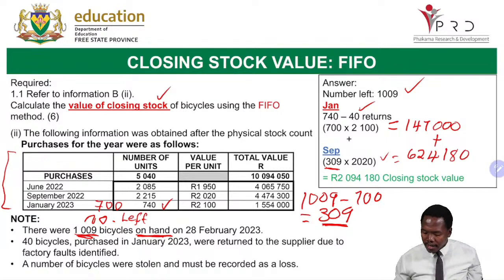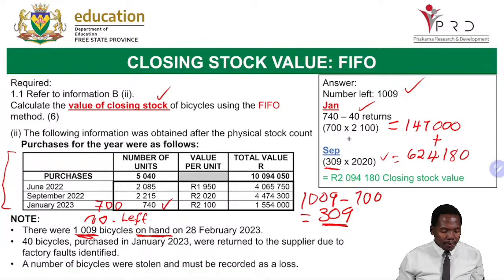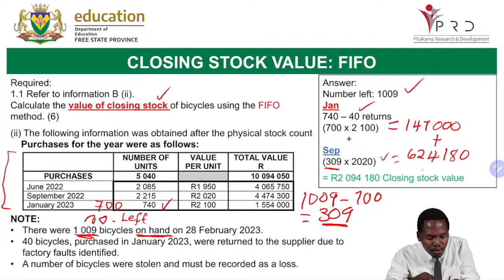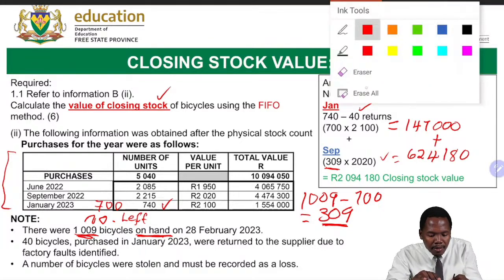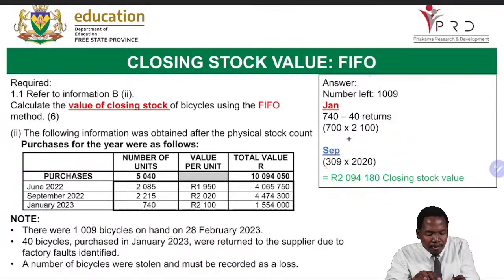So it's 309 multiplied by 2020. Then we get 624,000. And then now, when we add the 2 items, we will get our 2 million. Let me just erase this one so that this becomes clear and neat.